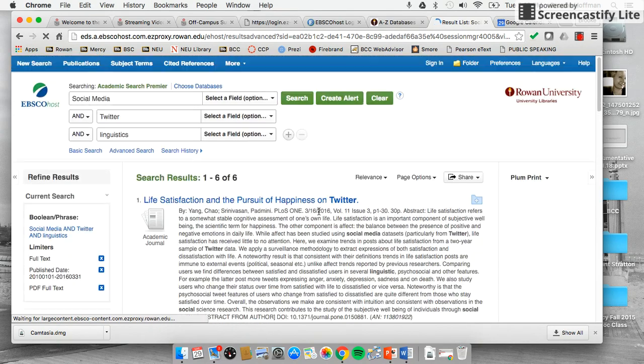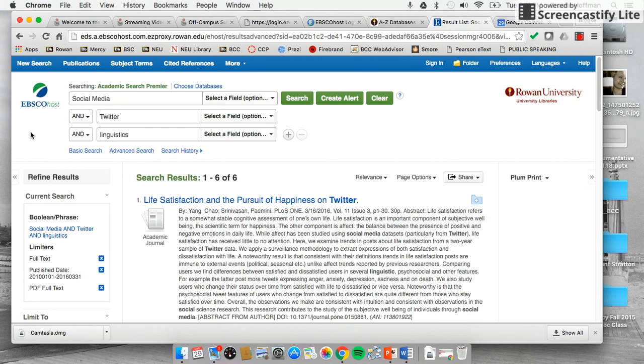So you see how the more specific you get in your search, the better articles. They'll be more relevant to your paper. They will be more specific for your paper, and also you don't have to search through huge lists of hundreds and hundreds of articles. So I would highly recommend using a database such as Academic Search Premier through the school library to do your research.